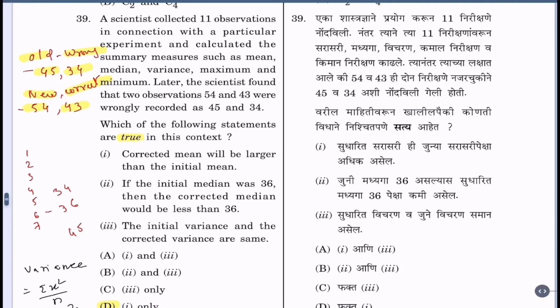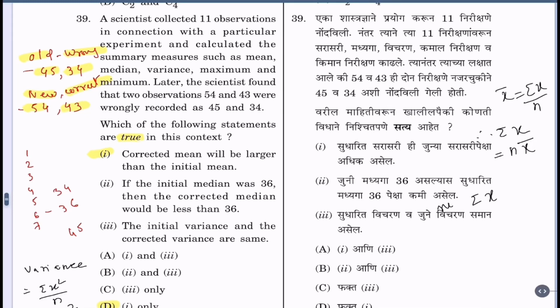1. Corrected mean will be larger than initial mean. Yes, because from the old mean, we have to find a summation. I'll write the formula here on the right side. The mean x bar equals sum x upon n, where n is number of observations, therefore we find sum x as n into x bar. Now to find the new mean, first we have to find sum x.